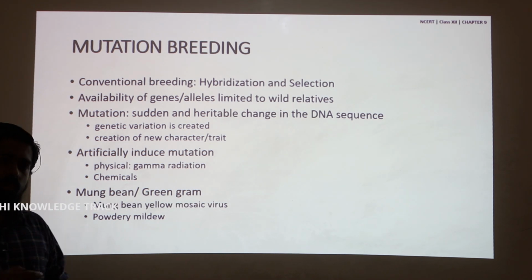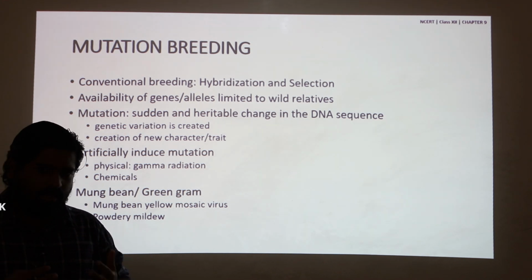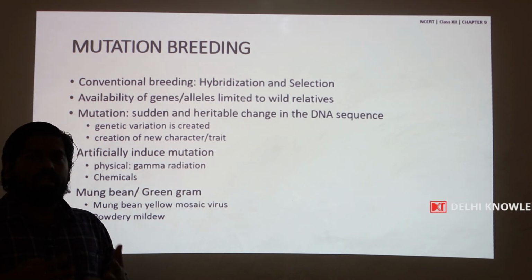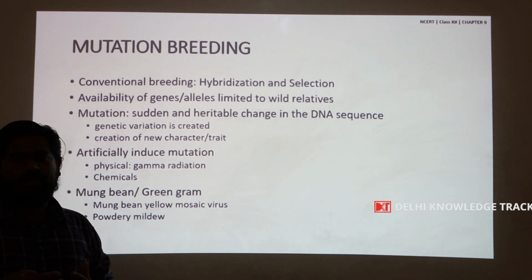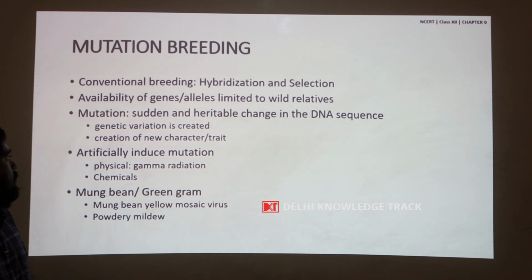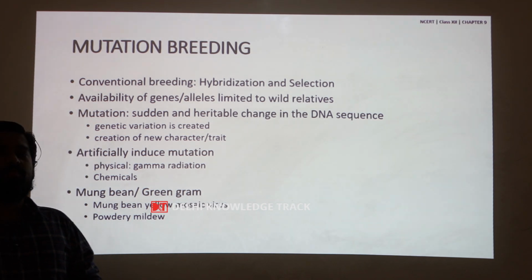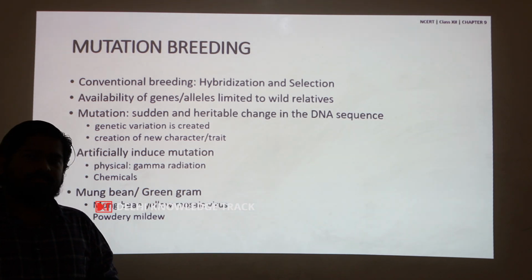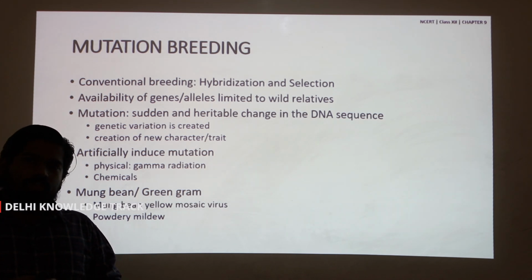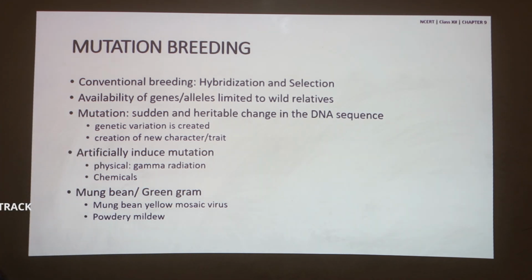Do you remember I told you the first step in plant breeding is collection of variability. People go in search of new lines or wild relatives of a particular plant to collect the genetic variability, but at times the collected genetic variability is either not sufficient or does not serve the particular purpose. In those cases, we induce the genetic variability through the process of mutation.